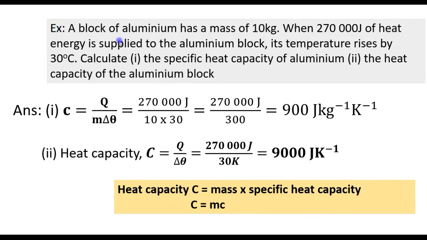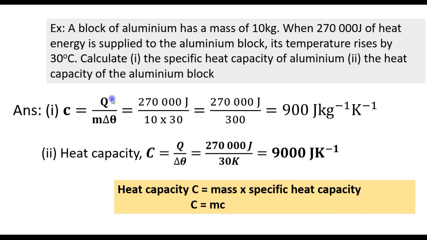Here's an example. A block of aluminium has a mass of 10 kilograms. When 270,000 joules of heat energy is supplied to the aluminium block, its temperature rises by 30 degrees Celsius. Calculate the specific heat capacity of aluminium and the heat capacity of the aluminium block. So for the specific heat capacity, we use this equation, Q over m delta theta. Energy supplied is 270,000 joules. Mass of the aluminium block is 10 kilograms and change in temperature is 30 Kelvin. And the specific heat capacity is 900 joules per kilogram Kelvin.